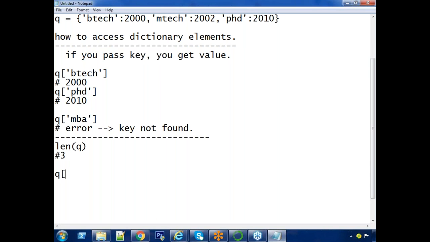I want to add one more new pair. If I say Q of MBA, after that you did MBA also, equal to, that means assignment. I'm giving 2012. Here the rule: if the given key does not exist, during assignment a new pair will be inserted.